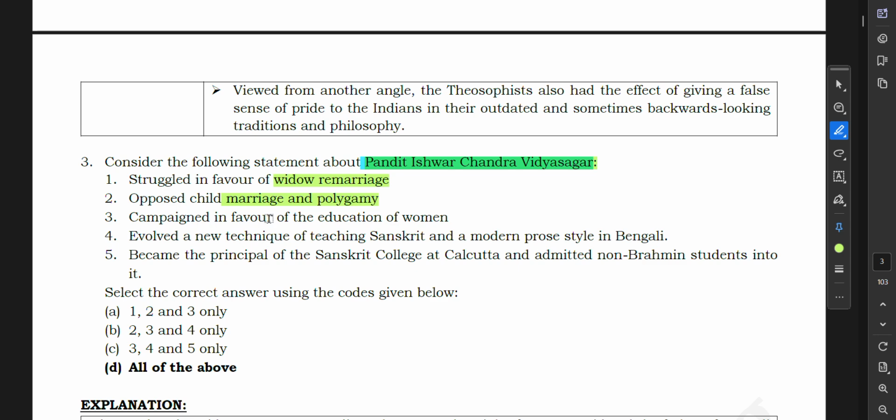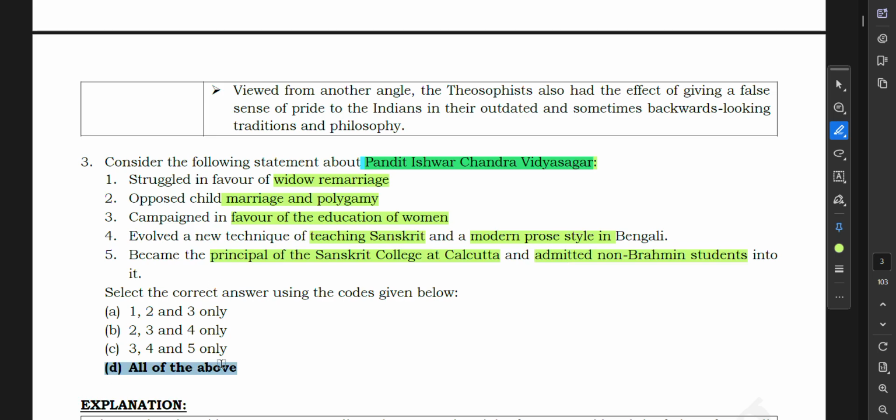Campaign in favor of the education of women. Yes, that is correct. Evolve a new technique of teaching Sanskrit and a modern prose style in Bengali. I don't know about this. Became the principal of the Sanskrit College at Calcutta and admitted non-Brahmin students into it. Yes, that is correct. So Pandit Ishwarchand Vidyasagar struggled in favor of widow remarriage. He opposed child marriage and polygamy. He campaigned in favor of the education of women. He evolved a new technique of teaching Sanskrit and a modern prose style in Bengali, and he became the principal of Sanskrit College at Calcutta and admitted non-Brahmin students into it.